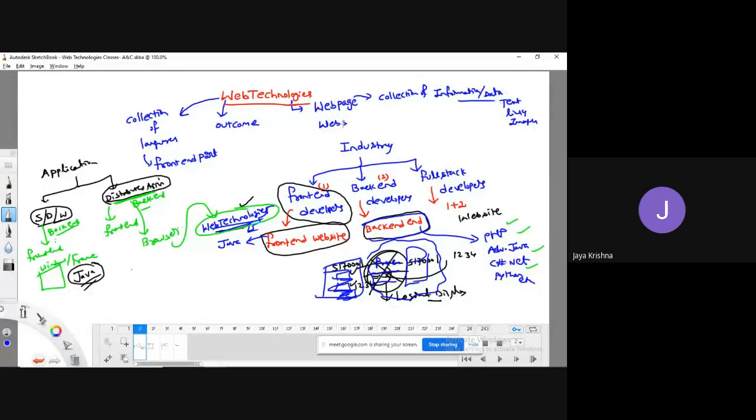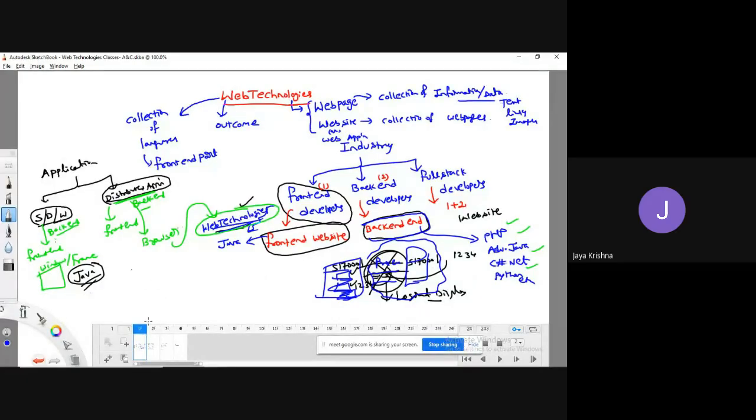The next terminology is website. A website is a collection of web pages. That's it. These are the two technical terminologies. The final thing is, to develop the front end design of any kind of web application, we can go for the web technologies course. Okay, fine. I will take these technical terms once again in the coming classes.